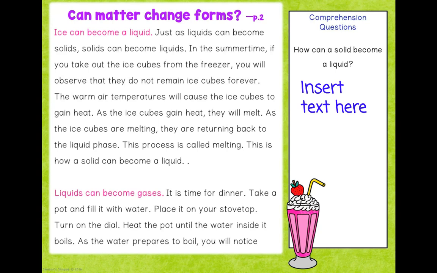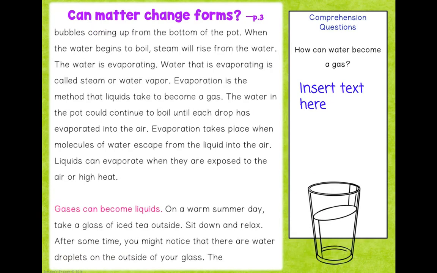Liquids can become gases. It is time for dinner. Take a pot and fill it with water. Place it on your stovetop. Turn on the dial. Heat the pot until the water inside it boils. As the water prepares to boil, you will notice bubbles coming up from the bottom of the pot. When the water begins to boil, steam will rise from the water. The water is evaporating. Water that is evaporating is called steam or water vapor.